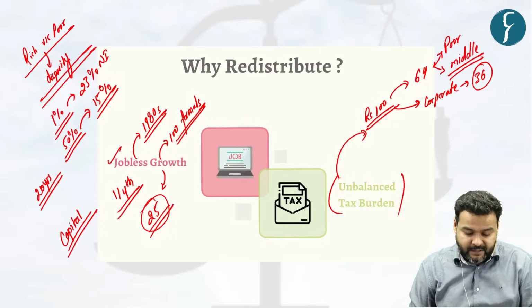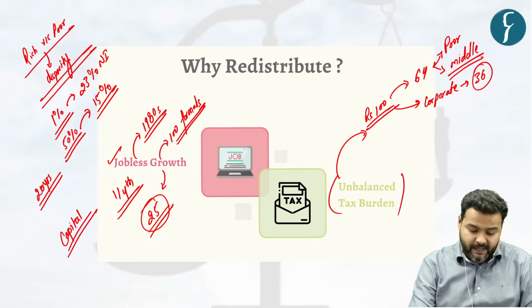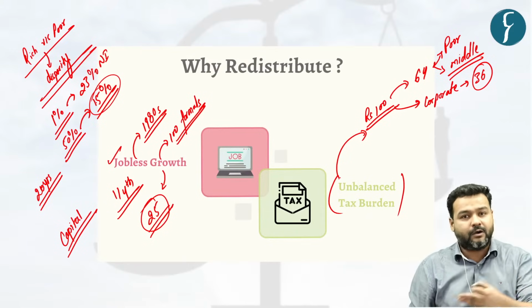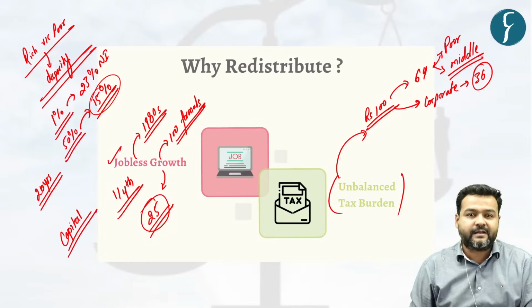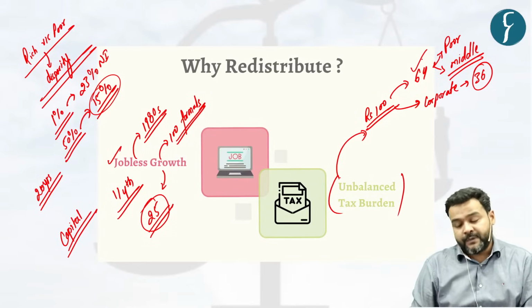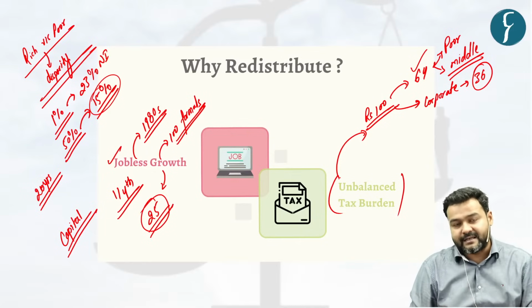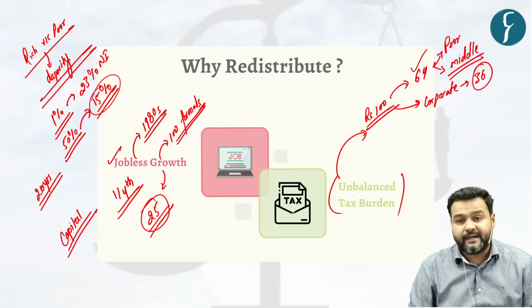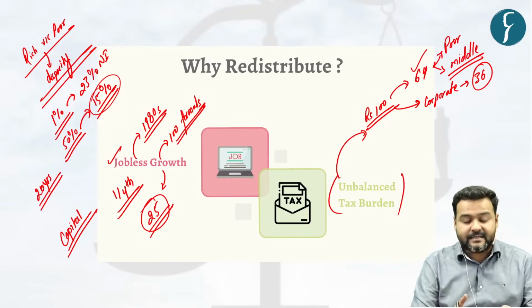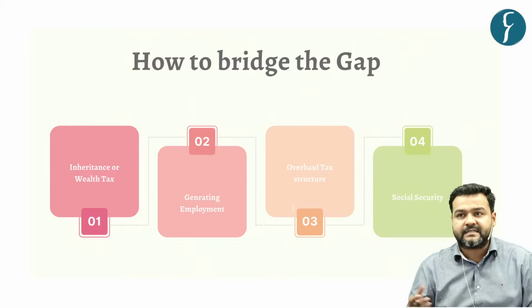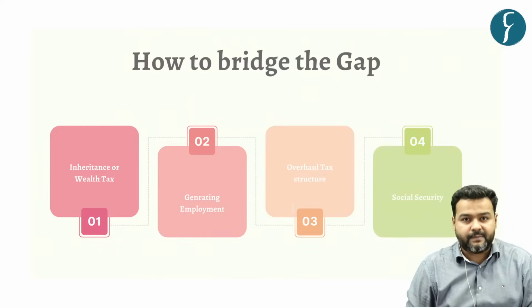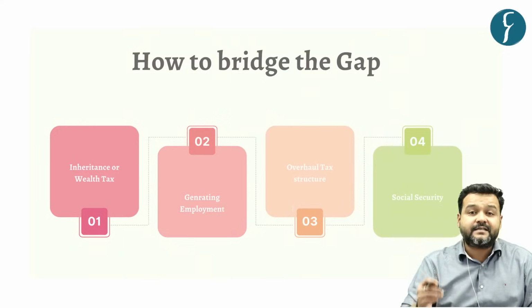You can see it in their national income share, which is just 15% for the bottom 50%. And with this lower level of income, they are being taxed more. So he says that this unbalanced tax burden coupled with jobless growth demands redistribution of wealth, and that is why there is this much discrepancy in India. So in terms of solutions, the first and most common solution, which has become the focal point of political debate these days, is taxing the rich.